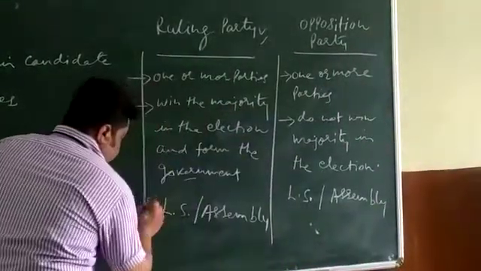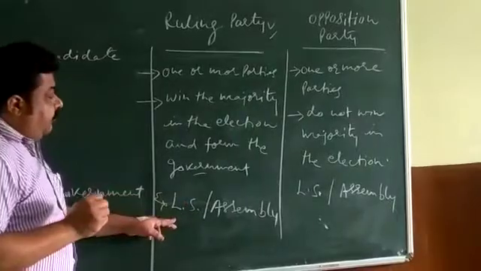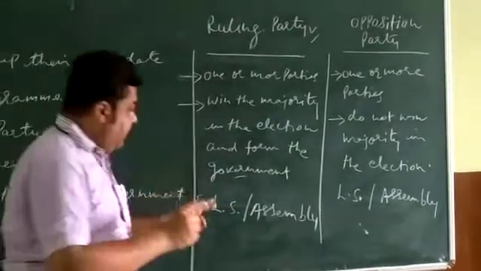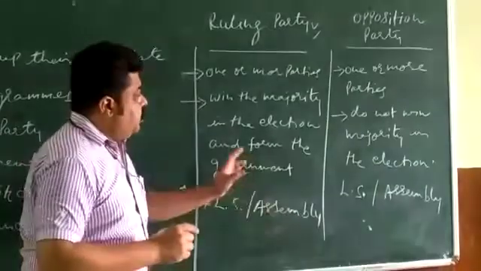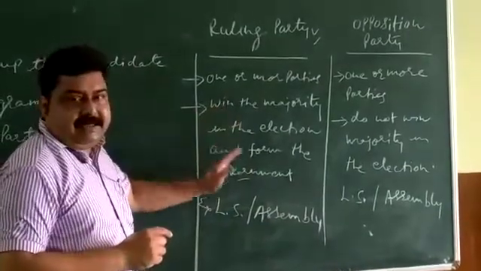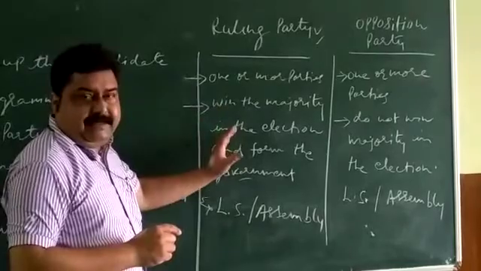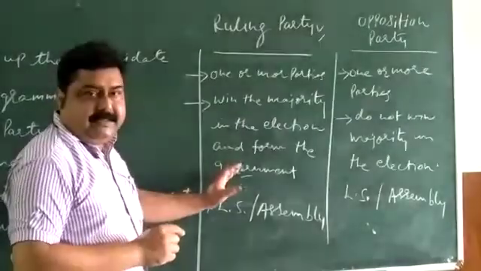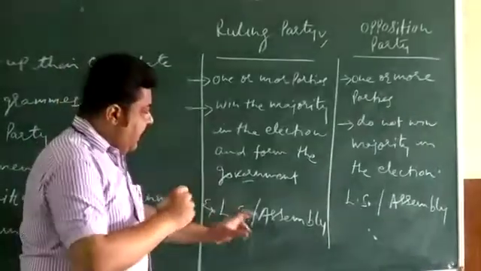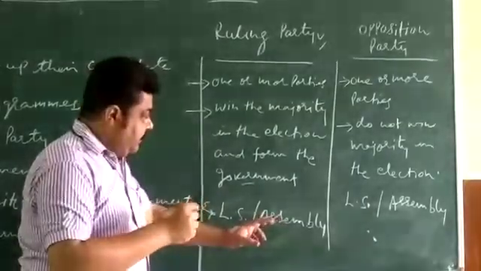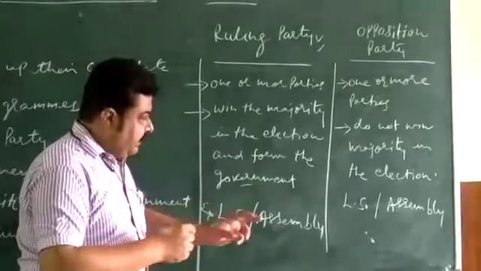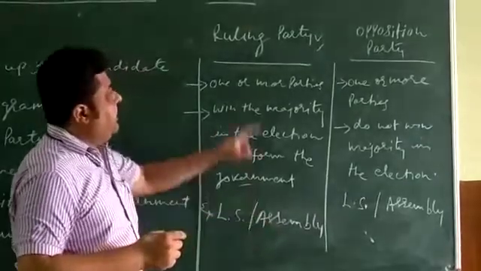We take the example of Lok Sabha. So they form the group in Lok Sabha or the state assembly. So after winning the election, the party or group of parties that won the election and formed the group, coalition or organization in the assembly, is called the ruling party.